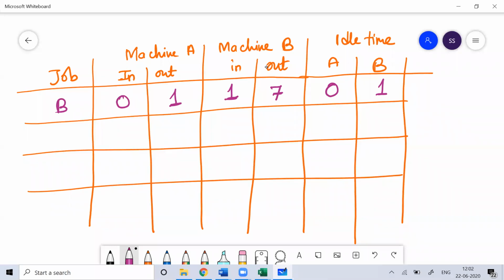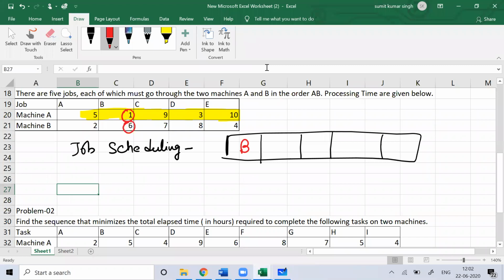So the next set of work on machine B can only start after 7 hours. Similarly on machine A. This is how we will schedule the work. I hope you understand. The work will start on machine A and end on machine B.